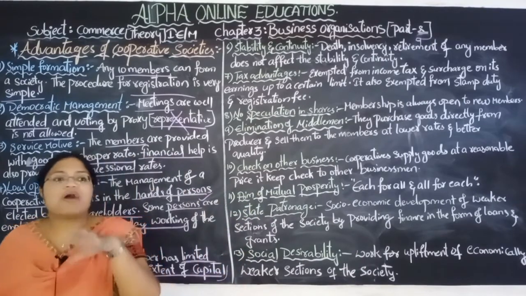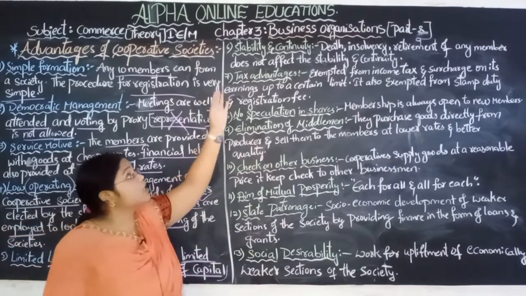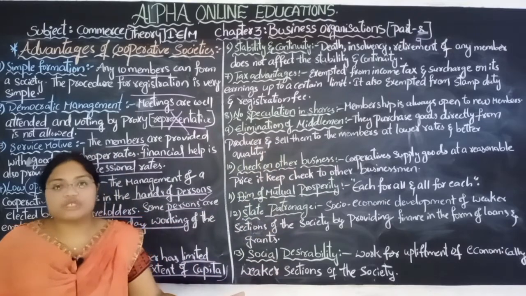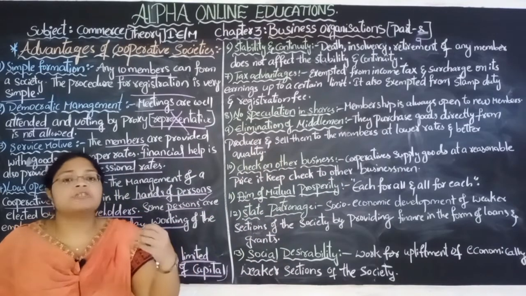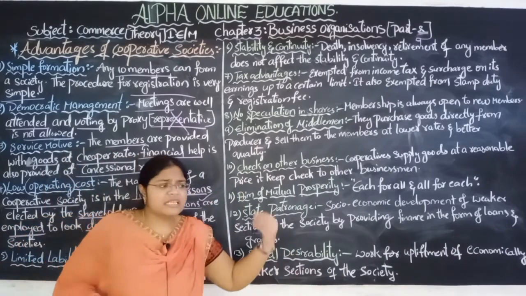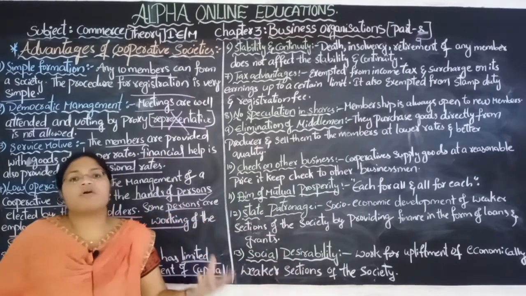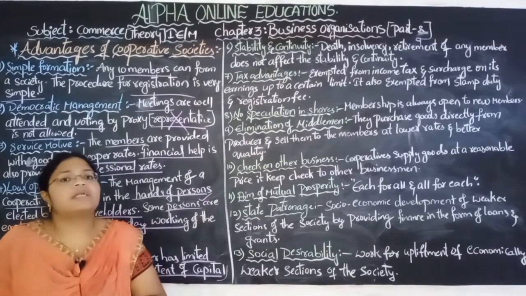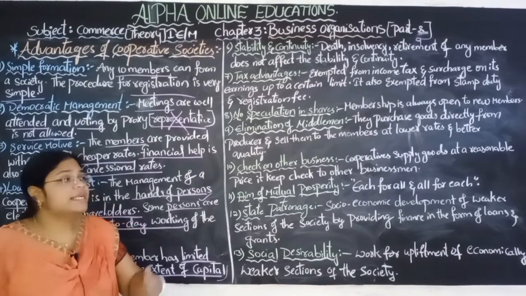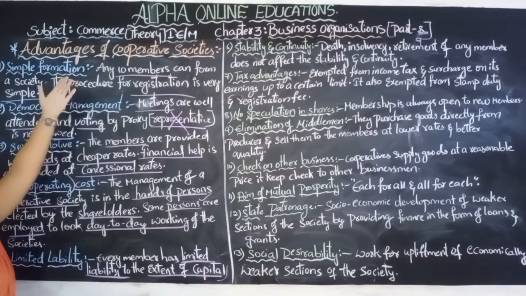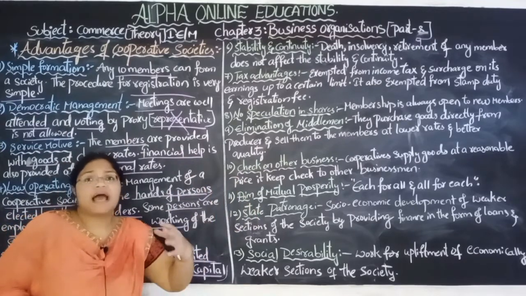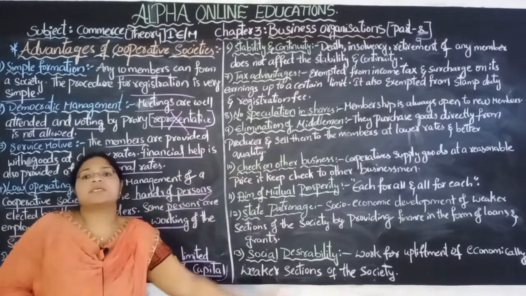They don't have any kind of stop, any kind of winding up or dissolution of business in the cooperative society. If there is a death, insolvency or retirement of any member, that will not affect the continuity or stability of the business, because it is such a type of business where any member can enter at any time and any member can go out at any time.